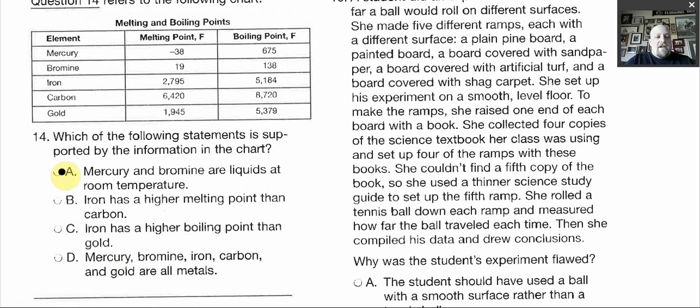So by process of elimination, we're going to go with A. That's kind of an easier way around than knowing exactly what room temperature is. Basically, it is also saying that mercury and bromine, since their melting points are far lower than room temperature, are both liquids too. So that's also your answer. But you can do process of elimination if you're getting stuck and you're like, I don't really know. Just knowing some of the elements helps out. Also knowing some of the chemicals that are pretty common, salt, hydrogen peroxide, that kind of stuff helps you out a little bit.